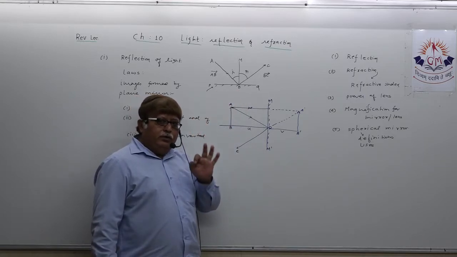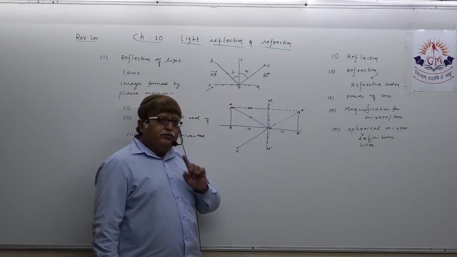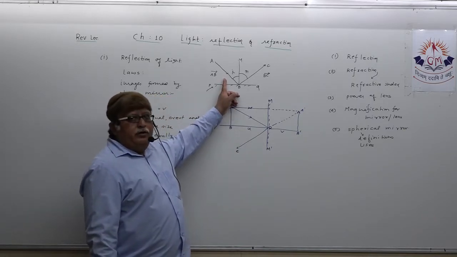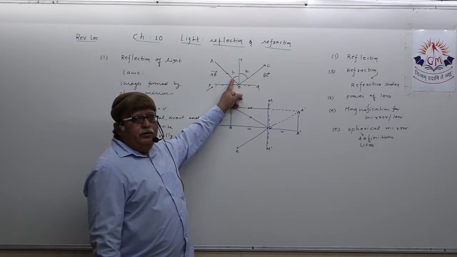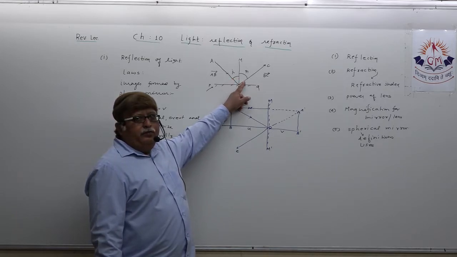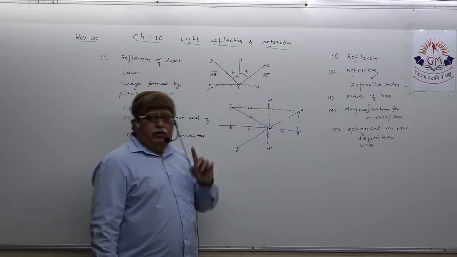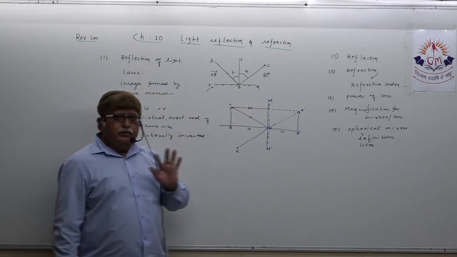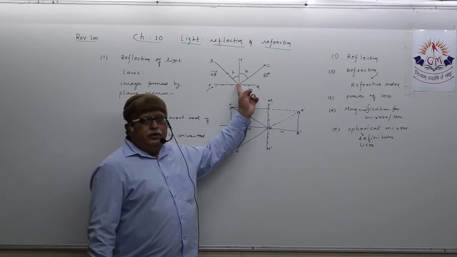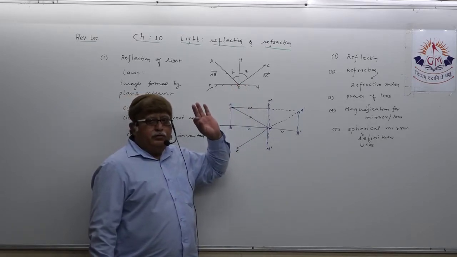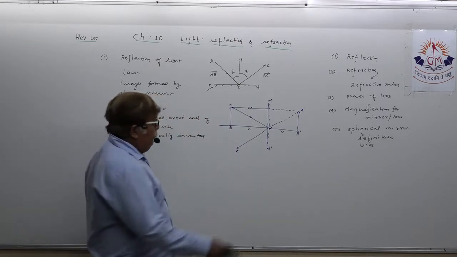Be very precise when you write the law. Incident ray, normal and reflected ray at the point of incidence all lie in the same plane, and the angle of incidence is always equal to the angle of reflection.